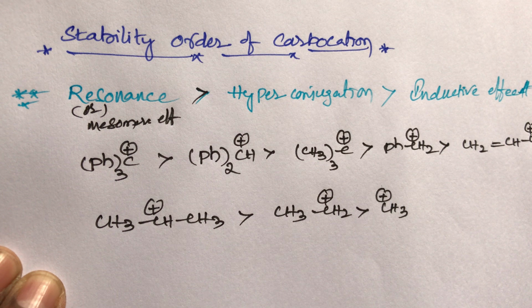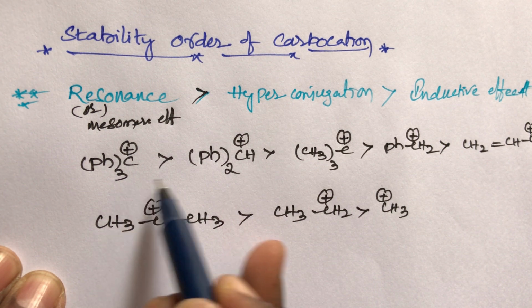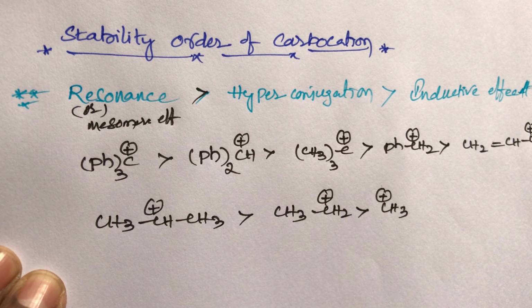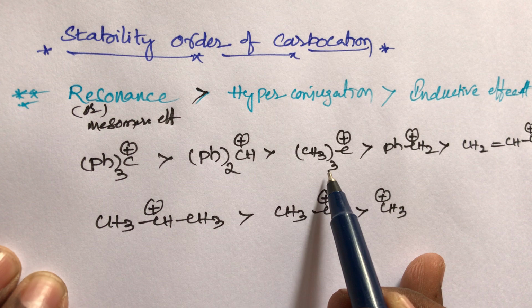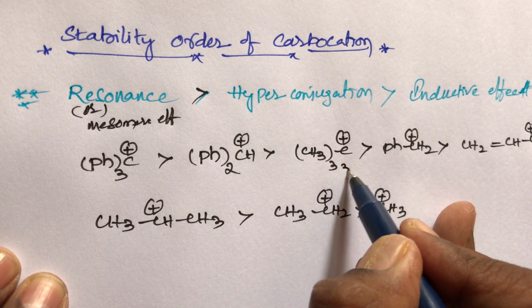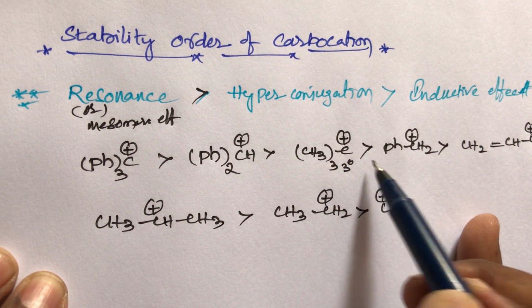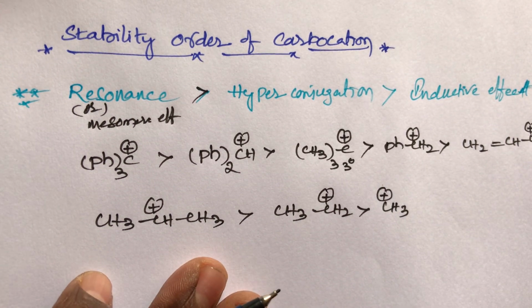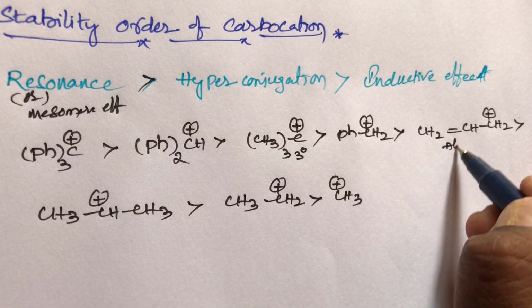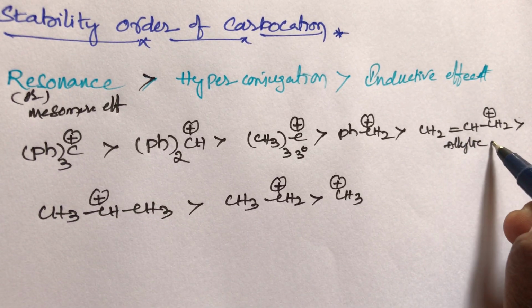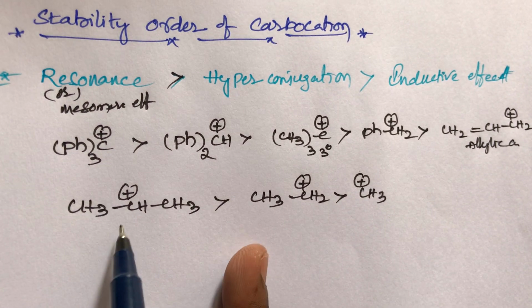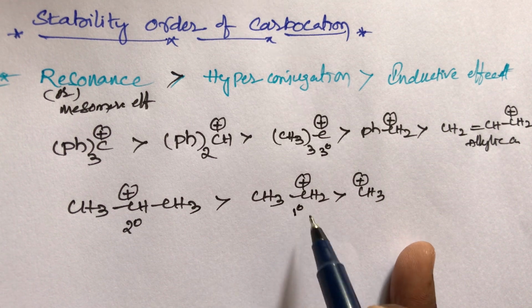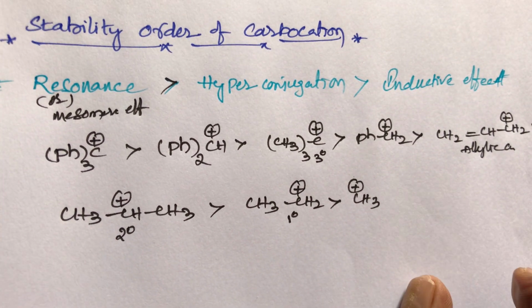Follow this order, students: the triphenyl carbocation is greater than the biphenyl carbocation. The biphenyl carbocation is greater than the tertiary butyl carbocation. The tertiary butyl carbocation is greater than the phenyl carbocation. The phenyl carbocation is greater than the allylic carbocation. The allylic carbocation is greater than the secondary carbocation, which is greater than the primary carbocation, which is greater than the methyl carbocation.